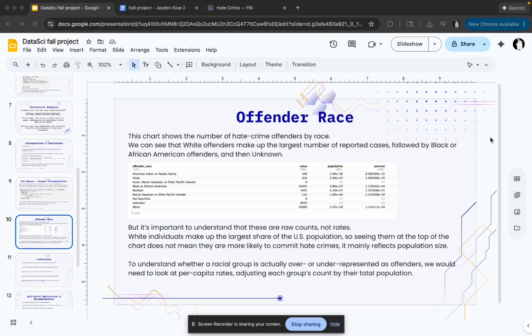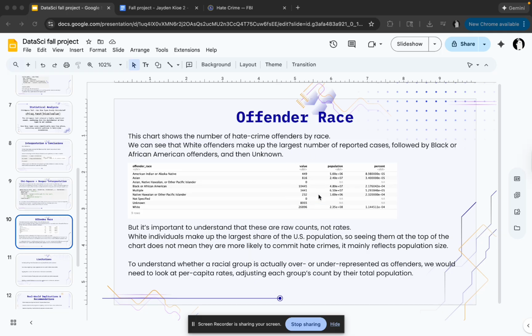We can see that white offenders make up the largest number of reported cases, followed by Black or African American offenders, and then unknown. But it's important to understand that these are raw counts and not rates. White individuals make up the largest share of the US population, so seeing them at the top of the chart does not mean they are more likely to commit hate crimes, it mainly reflects population size. To understand whether a racial group is actually over or underrepresented as offenders, we would need to look at per capita rates, adjusting each group's count by their total population.